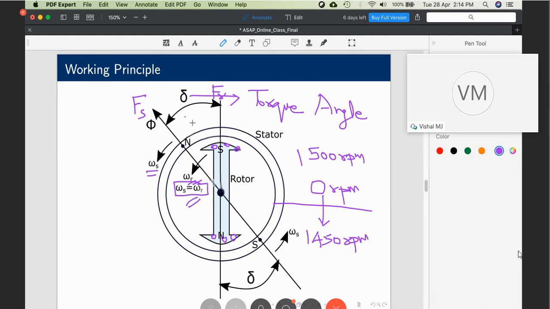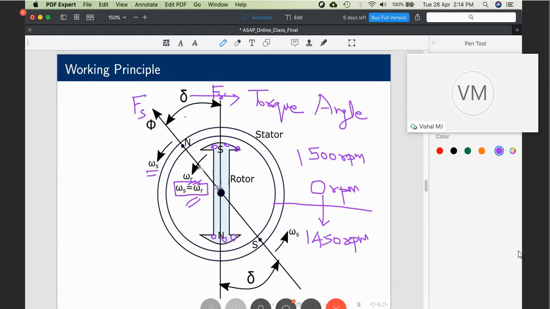Now, what is the relevance of torque angle? Imagine there is absolutely no load at the shaft. What will be the angle delta? It will be exactly 0 degrees. That is, the stator field and the rotor field will be co-aligned.